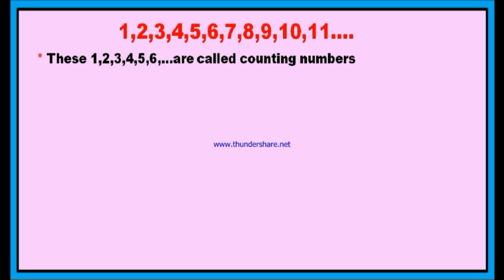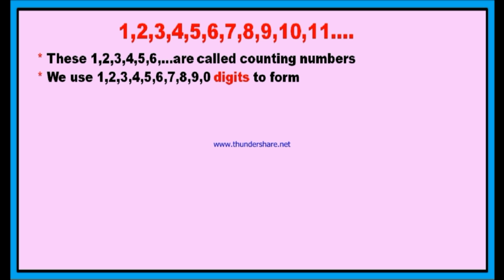Okay? You can use the numbers 1, 2, 3, 4, 5, 6, 7, 8, 9, 10, 11 and so on to count the objects. Therefore, they are called counting numbers. If you look at the numbers, they start from 1.